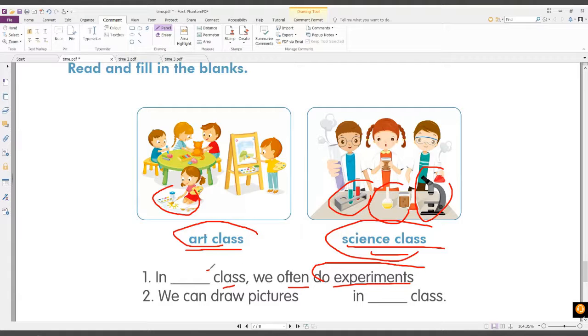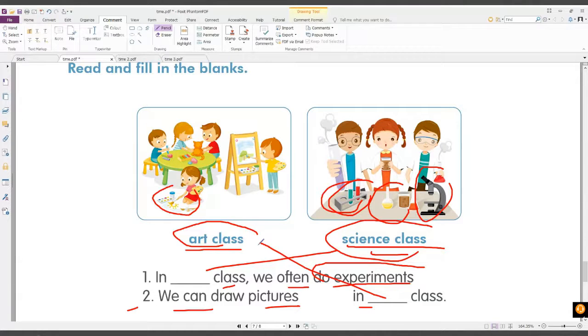Science class. Okay, in science class, you do a lot of experiments. And then number 2, it says, we can draw pictures in art class or science class? Art class. All right, very good.